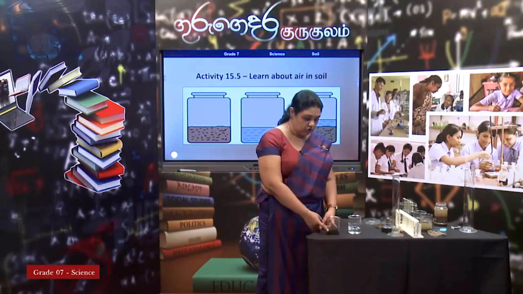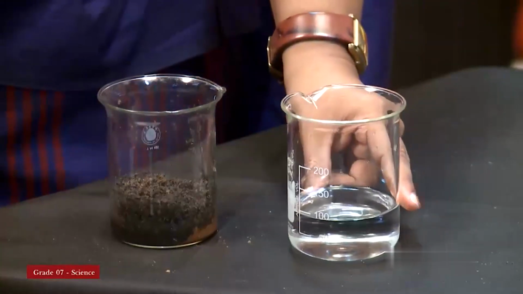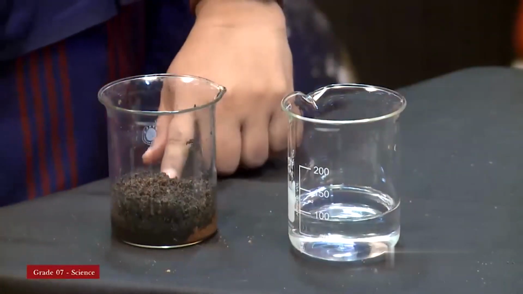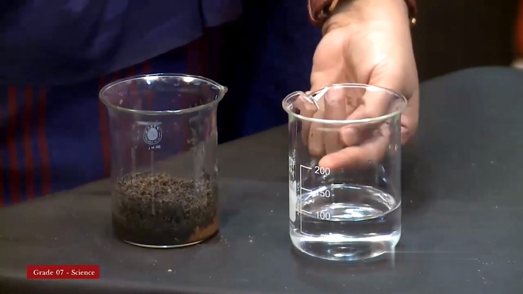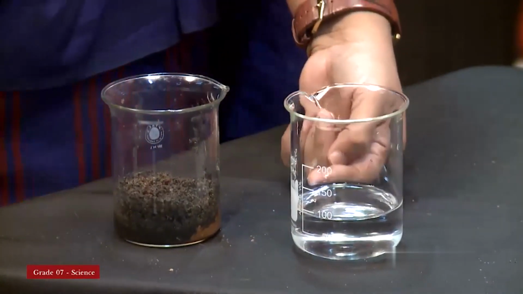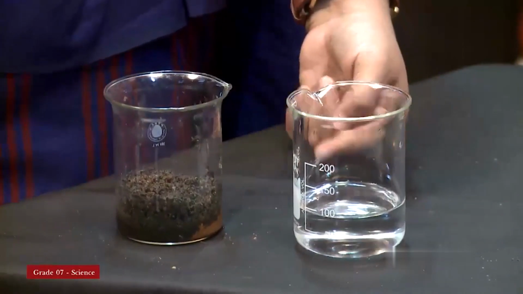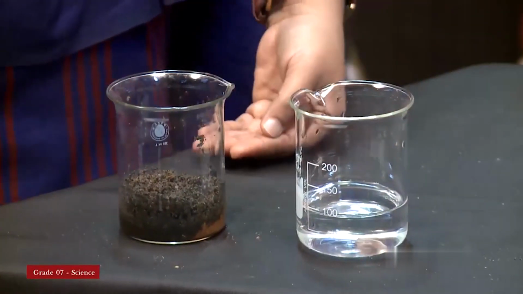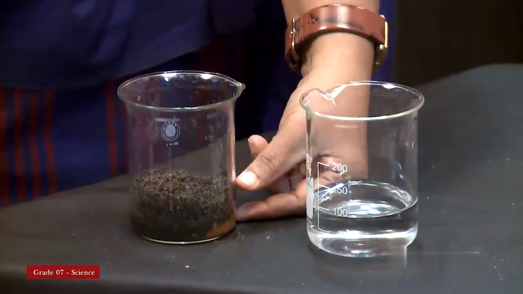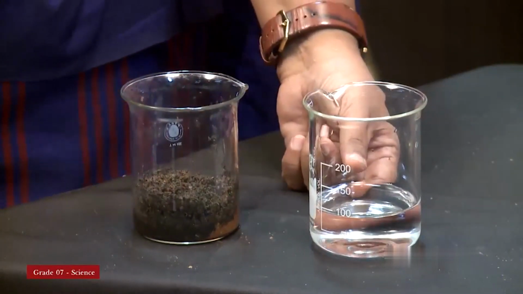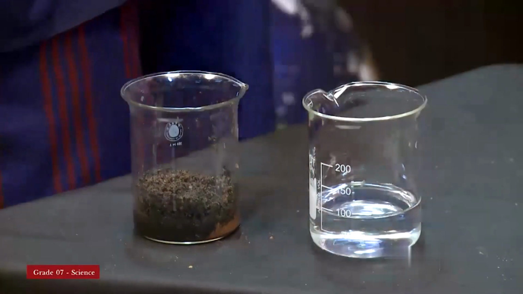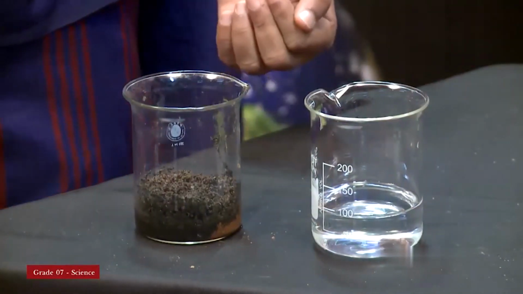We will take some soil and water. You can see the level of the soil sample and the level of water are the same. Both are the same here. Now, for example, if the height here is 40 centimeters and the height here is 40 centimeters, you should get 80 centimeters.